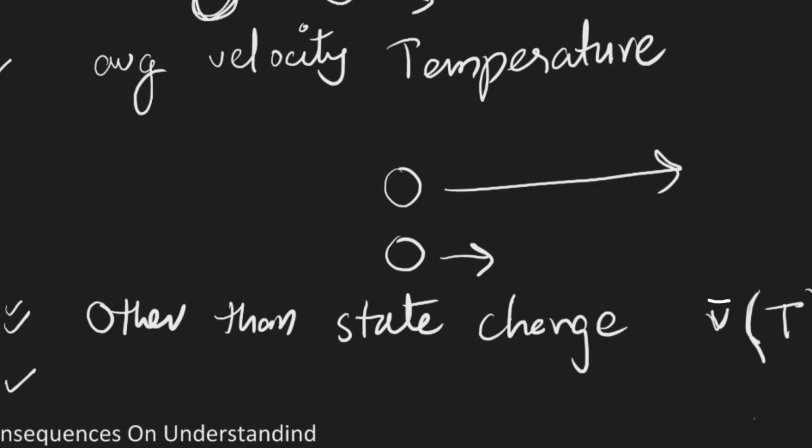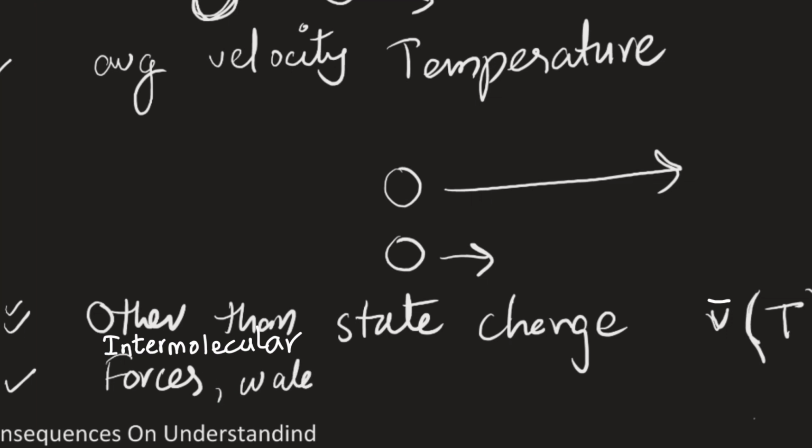Now we touched on this next claim a little bit in the last video. If these particles are in random motion, does that mean that my rock is going to move through the room and interact with my nose? No. So what is keeping that rock in place? Well, there are attractive forces between molecules called intermolecular forces, and there have to be these intermolecular forces. Why else would these particles moving at a certain speed stay in this bulk of material called a rock? Similarly with water, there's a gray area in water. We are going to touch on it when we talk about evaporation, but certainly the same thing is going to happen with water as well. So, intermolecular forces are going to be in play.